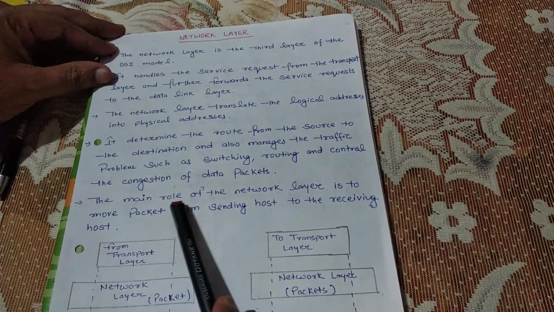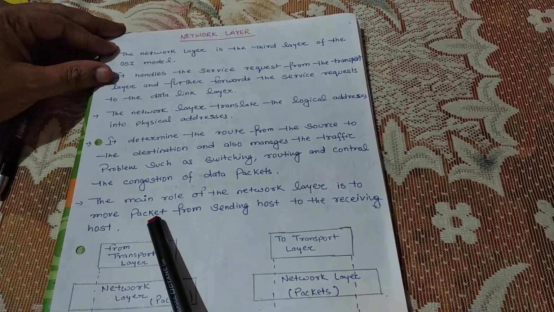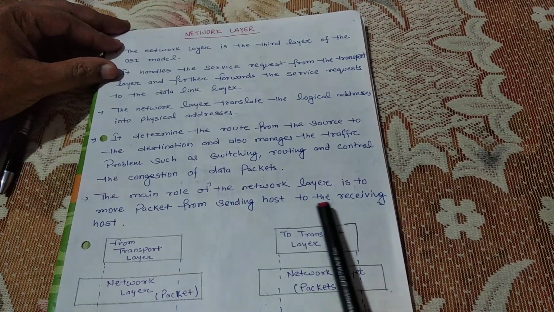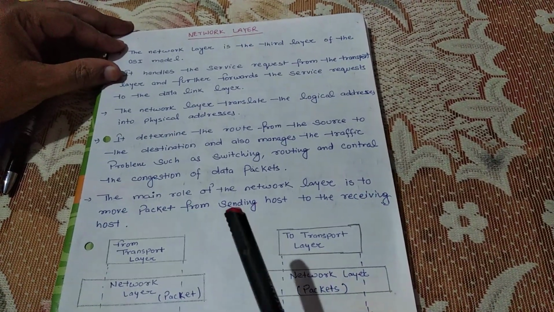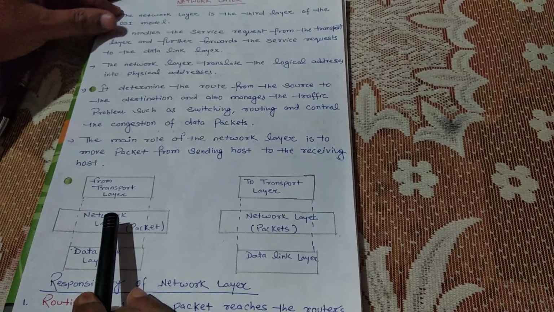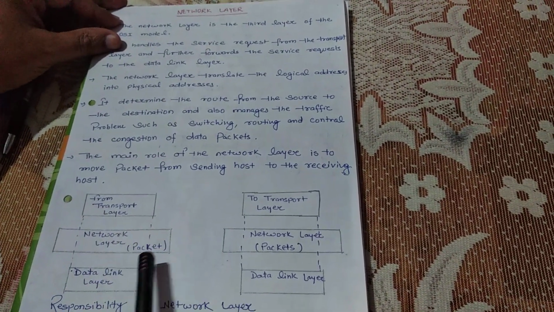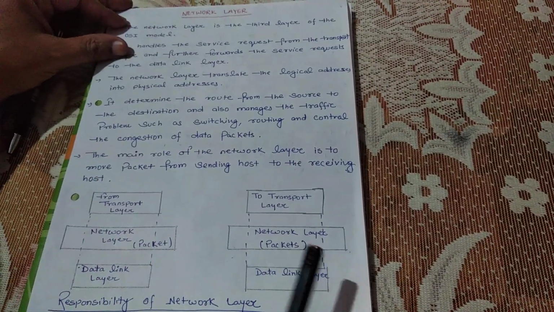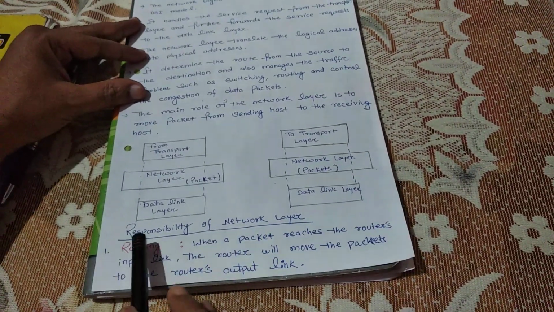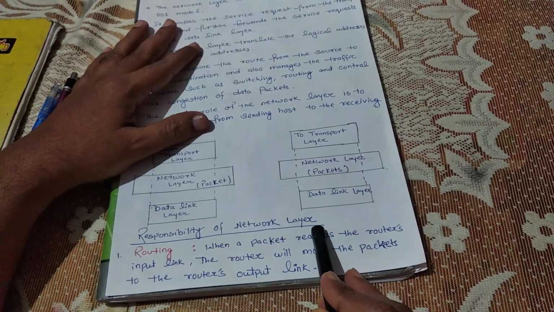The main role of the network layer is to move packets from the sending host to the receiving host. Now let's discuss the different responsibilities of the network layer.